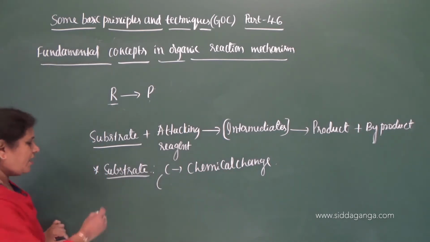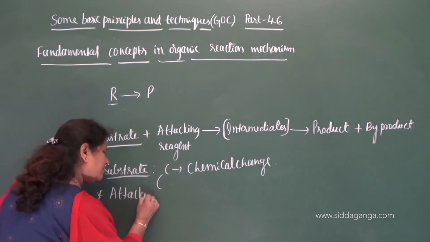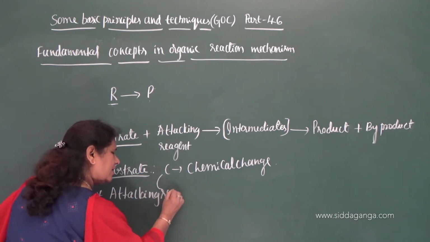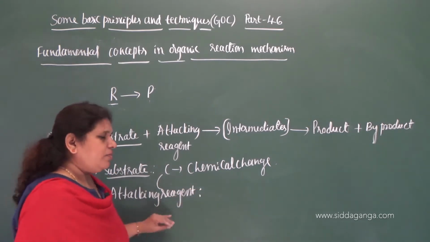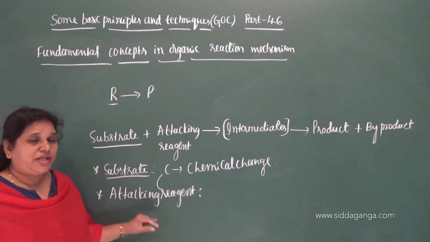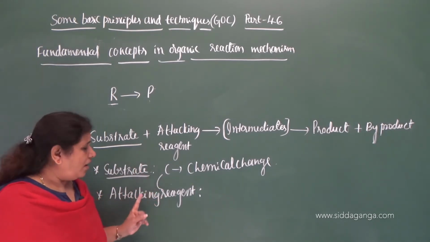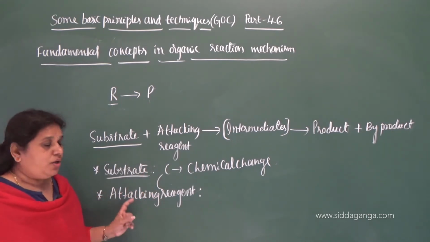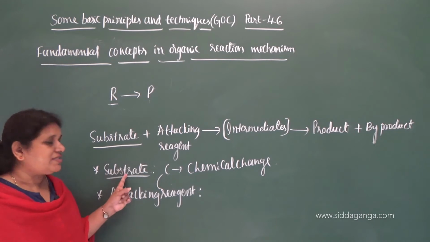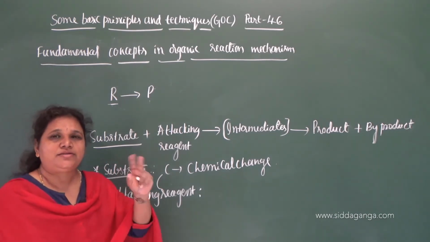The second molecule is nothing but the attacking reagent, or simply you can call it reagent. This is one more reacting molecule which brings chemical change in the substrate molecule after its attack. What do you mean by chemical change?